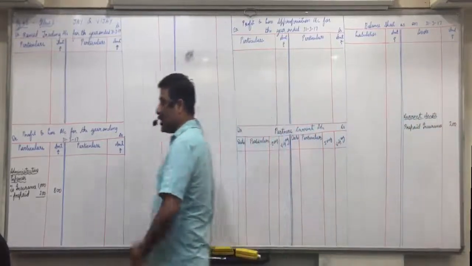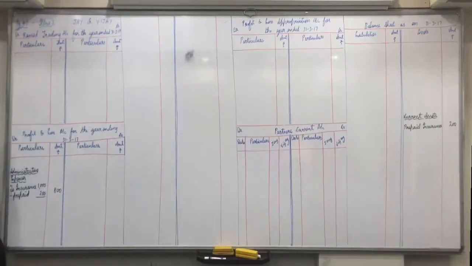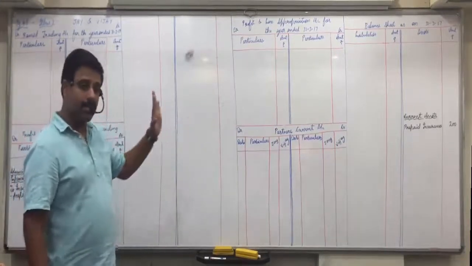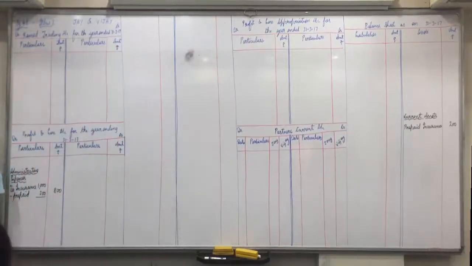Is everyone clear with this? Okay. Prepaid insurance is our current asset because the services are receivable in the next year. Any doubts with that? Once again, what are the two effects of prepaid insurance premium? One effect, minus from insurance, and second effect, current assets. Right, everyone? Next adjustment.